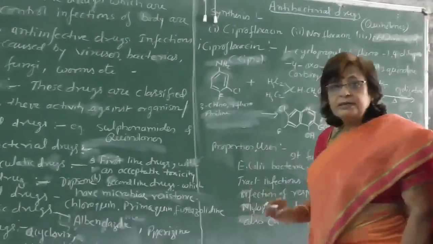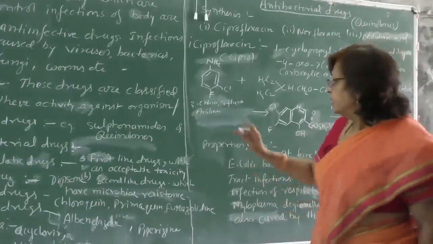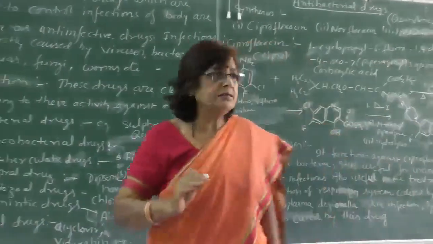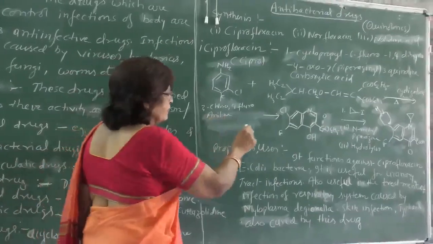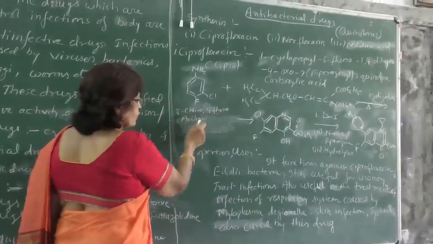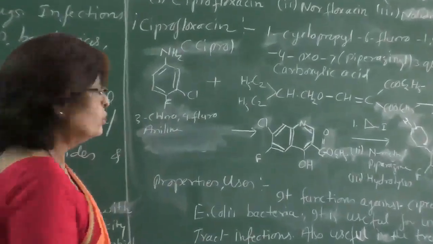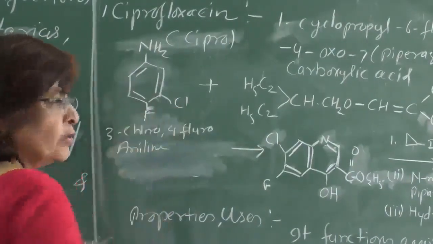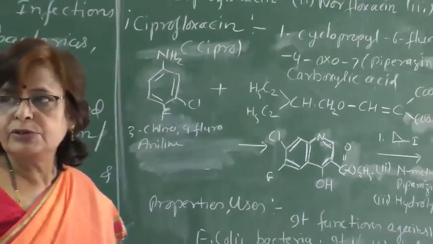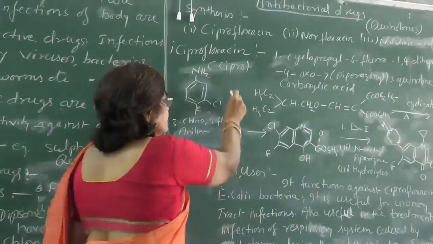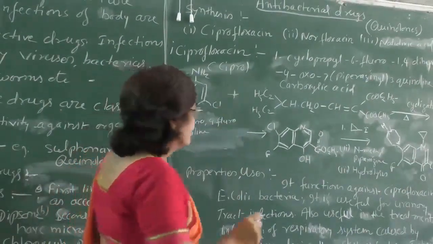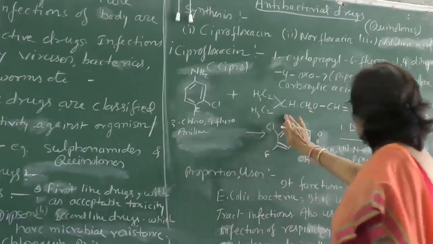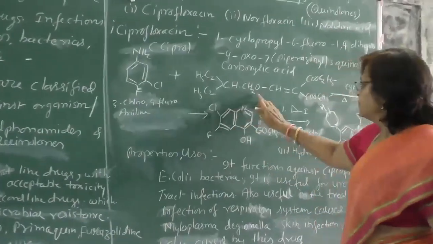Now see the synthesis of this drug. We are going to start the synthesis from this compound, 3-chloro, 4-fluoro aniline. You know this is aniline, in which the chloro and fluoro groups are present at the 3 and 4 positions respectively.